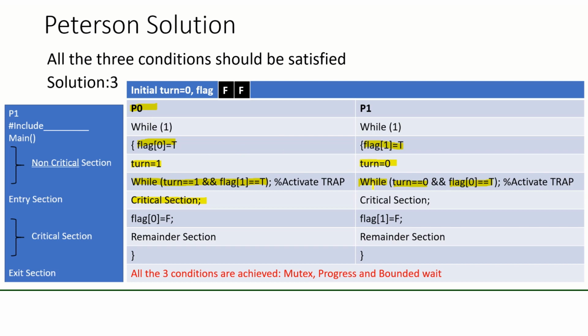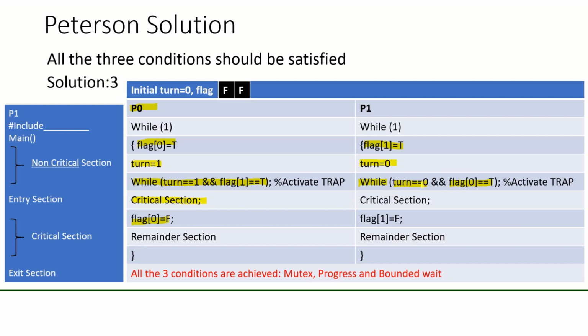P1 has to wait. Now when P0 comes out of the critical section, it will set flag 0 equal to false. Now can P1 enter the critical section? We will check the while condition: while turn equal to 0 and flag 0 equal to true.